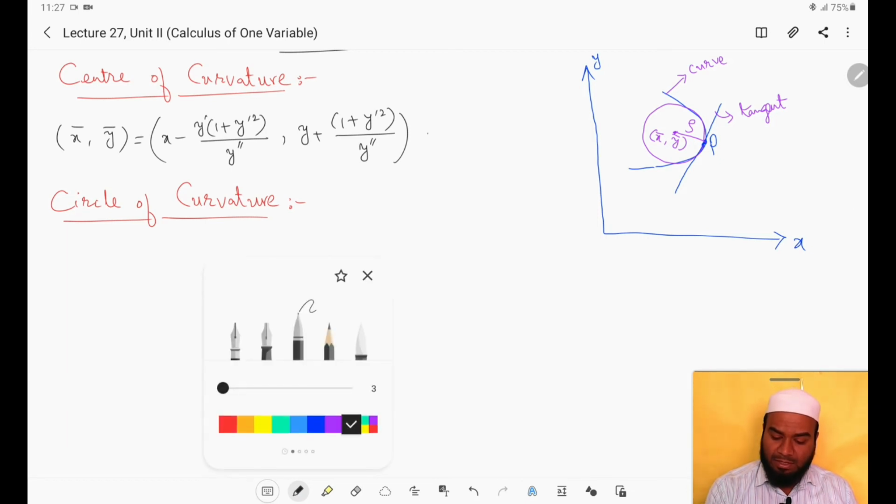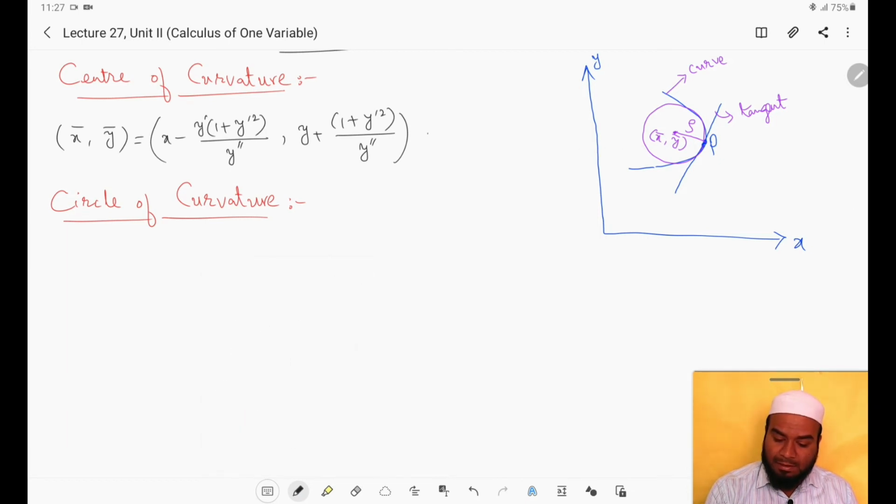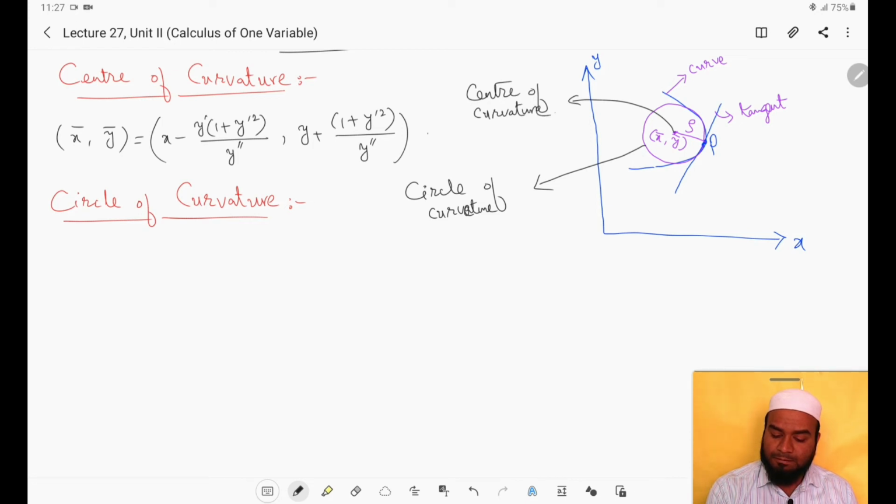Actually, I'll write down here. This circle is called the circle of curvature, and this center is called the center of curvature, right?